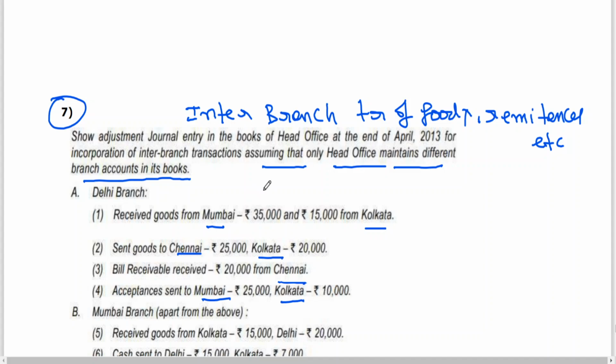So for this, we need to go for a statement showing inter-branch transactions. If luck favors, you can get this kind of problem and score, because we haven't seen this model for a while.